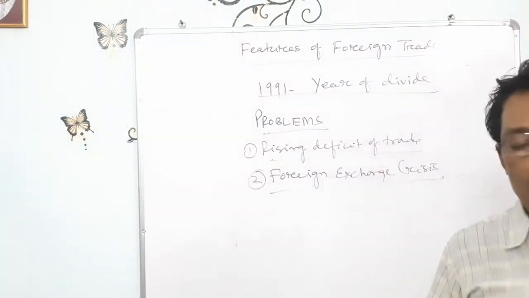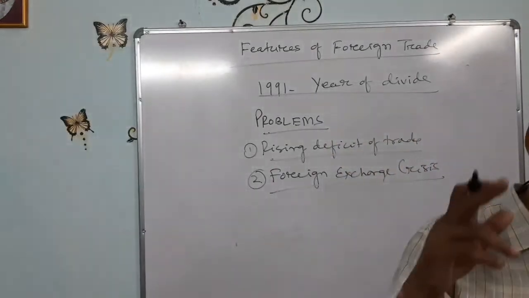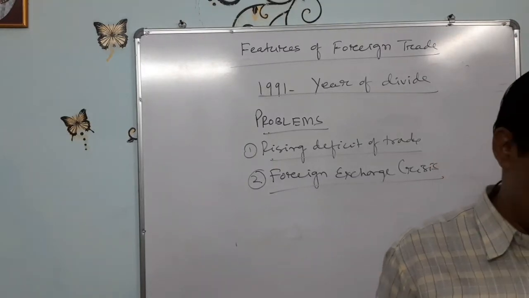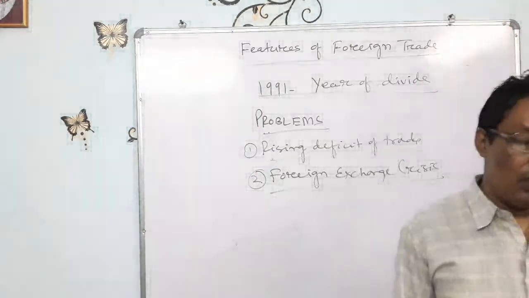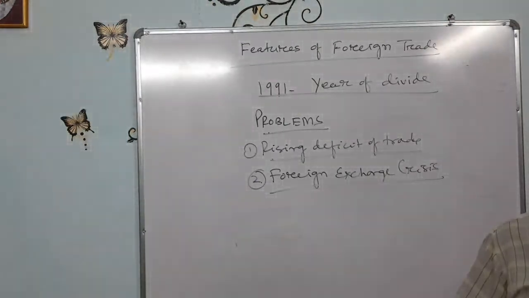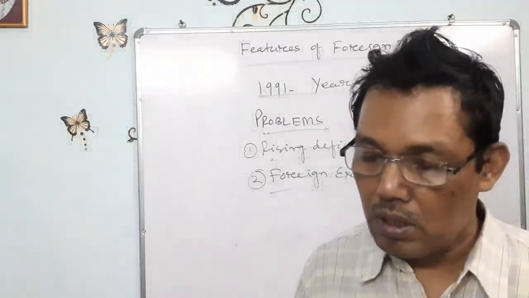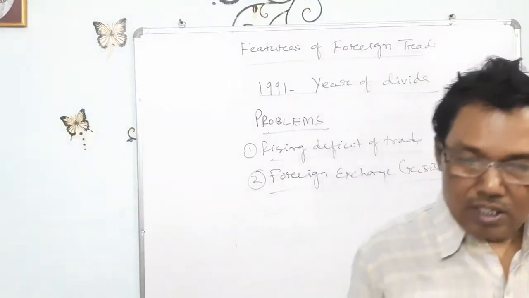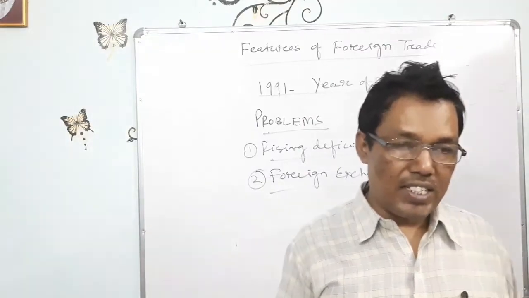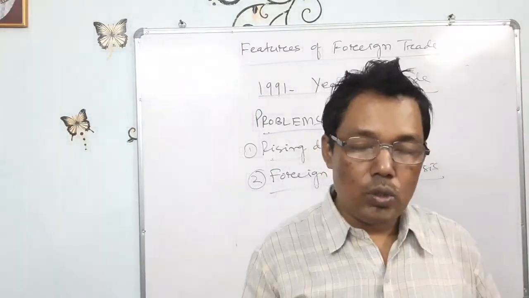यदि मेरे पास पैसा नहीं है, मैं जो ऋणं कृतं घृतं पिबेत खा लिया, कहाँ से पैसा दूंगा? So that is the debt trap I have already discussed in macroeconomics in the budget chapters. So this prevents us at a time from importing even essential goods like wheat, edible oils. This has adverse effects on our economic growth. यदि हमारे पास पैसा नहीं है तो हमको रोटी कहाँ से मिलेगा, खाना कहाँ से मिलेगा? Due to that foreign exchange crisis, we are not able to import those goods, so we will be hungry. We could not grow our economy.